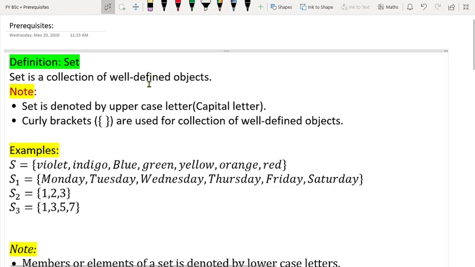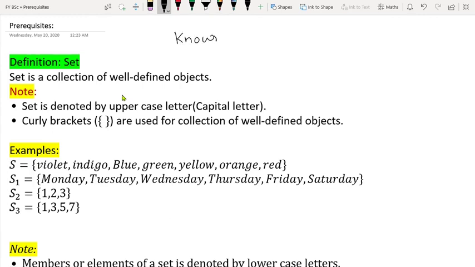Now, the question is, what do you mean by well-defined? Well-defined means known objects. For example, you have bikes, like Pulsar, Jupiter, Activa. These are all objects, right? Or even if you have cars like Desire, Aspire, these are all objects.